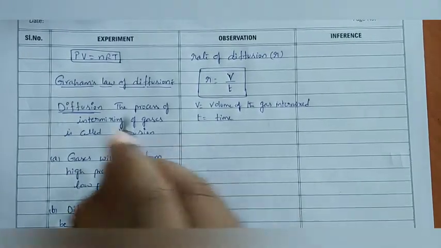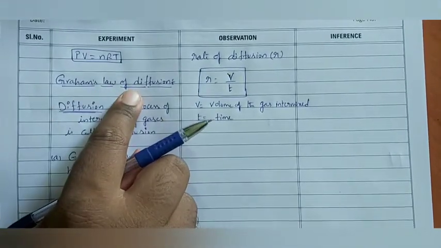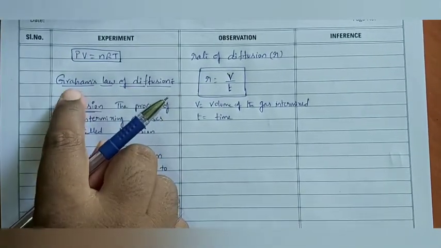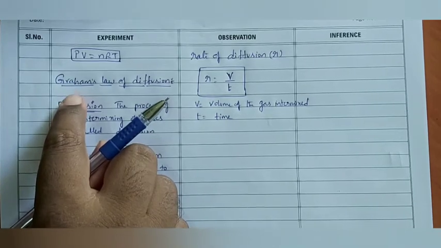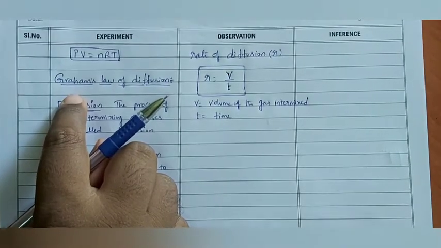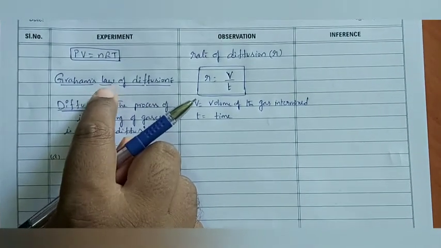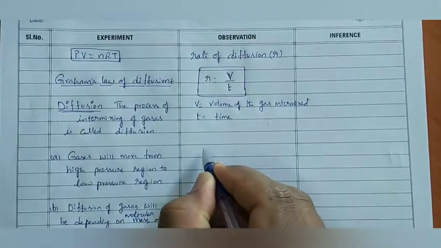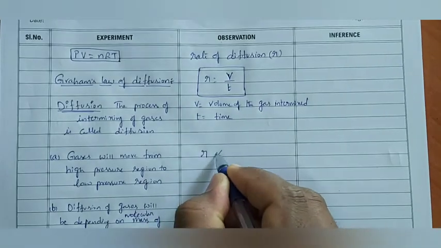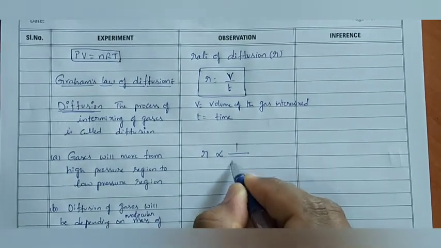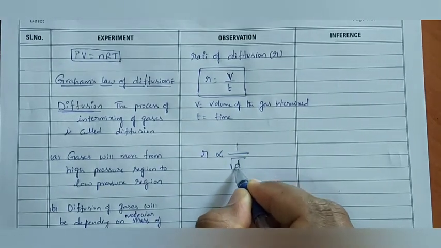Okay. Now, according to Graham's law of diffusion, Graham is the name of the scientist. According to him, what is the law related to diffusion?